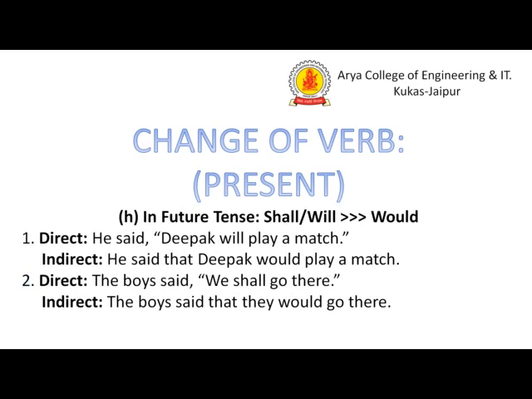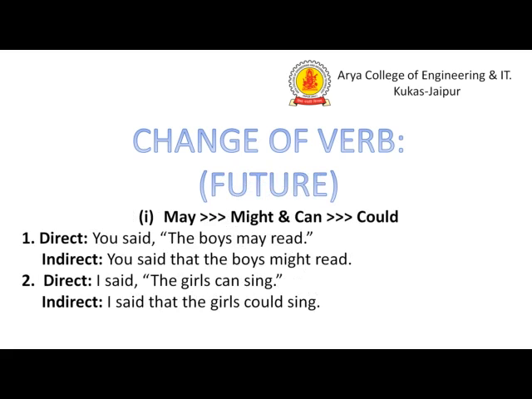Now the next, the future tense shall and will has to be converted into would and should. So he said, Deepak will play a match. He said that Deepak would play a match. The boy said, we shall go there. The boy said that they would go there. This way we have to convert.